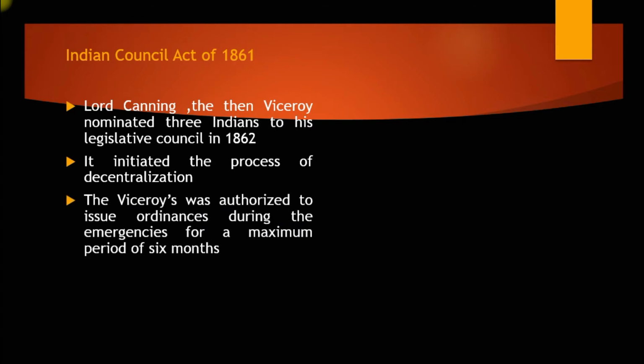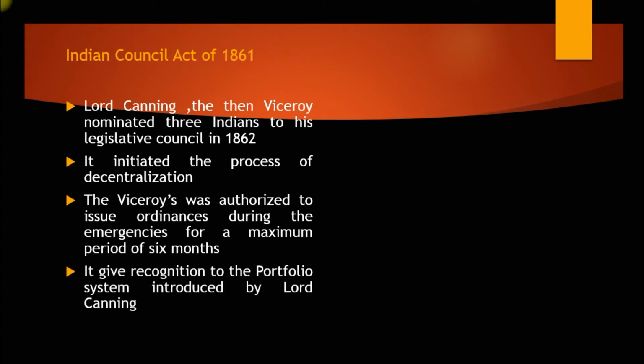Indian Councils Act of 1861. Lord Canning, the Viceroy, nominated 3 Indians to his Legislative Council in 1862. It initiated the process of decentralization. The Viceroy was authorized to issue ordinances during emergencies for a maximum period of 6 months. It gave recognition to the portfolio system introduced by Lord Canning. These are some of the features of the Indian Councils Act of 1861.